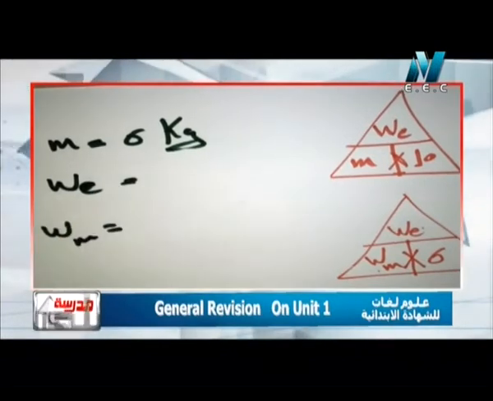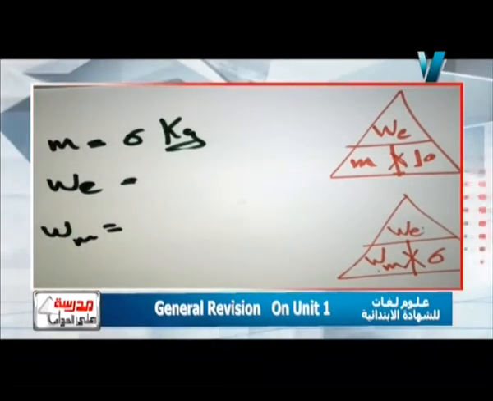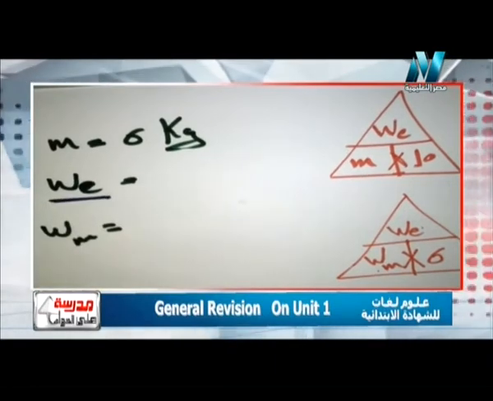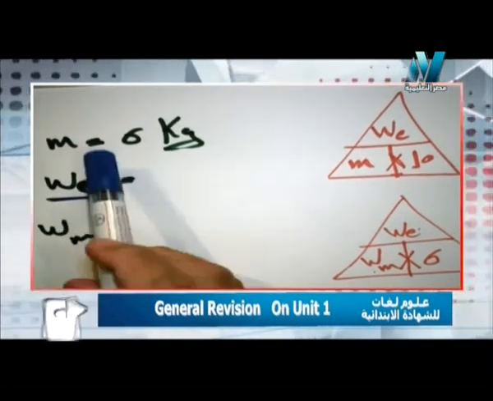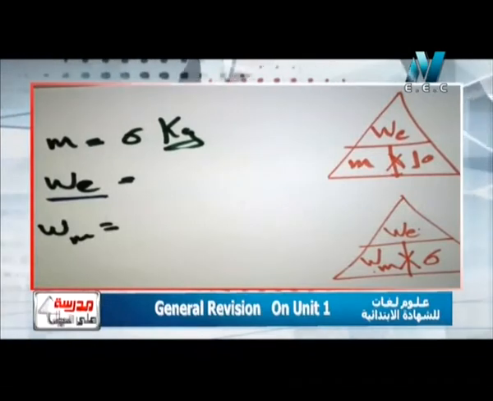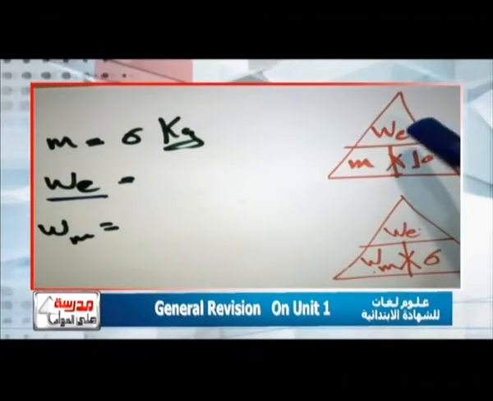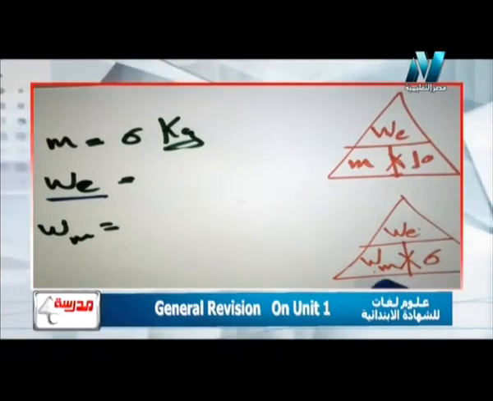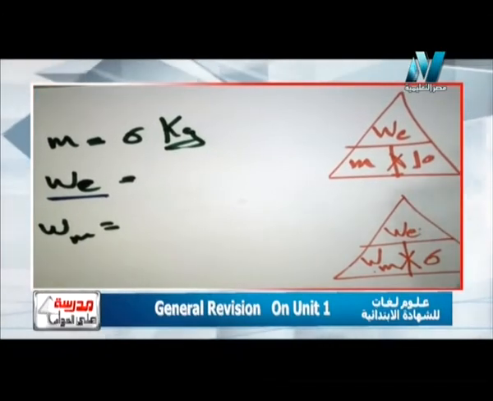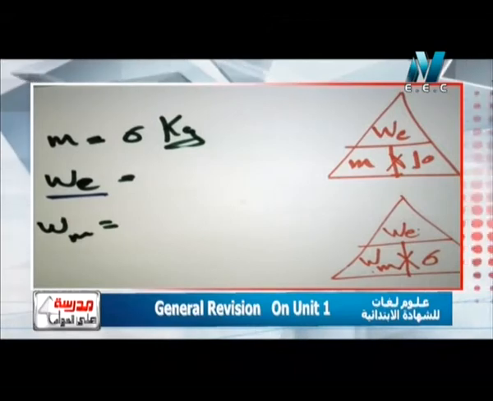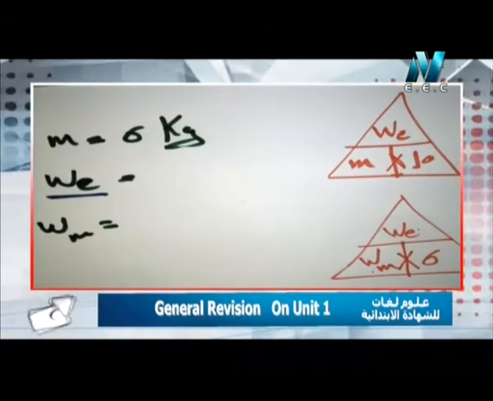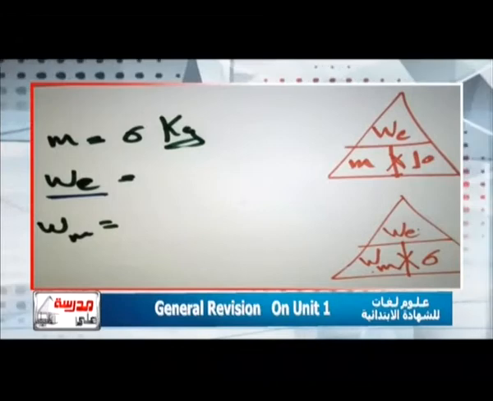Okay, so which rule can I use to get weight on the earth here? يبقى هسأل نفسي سؤال مهم قوي. أنا عندي mass وعايز weight. Which rule can I use here? The first rule, weight and mass. The second rule, weight and weight. So I will use the first rule now. طب ليه هستخدم القانون الأول؟ Because it deals with weight and mass, or weight on the earth and mass.